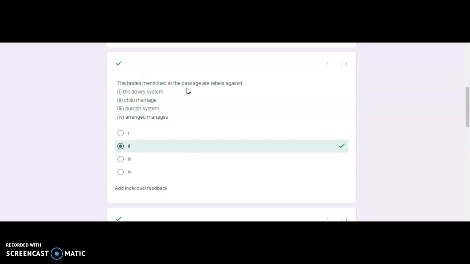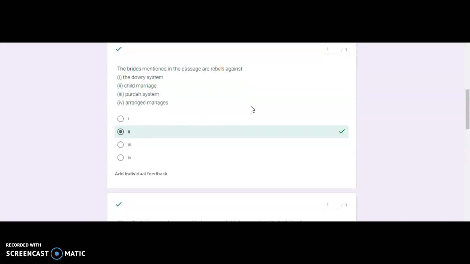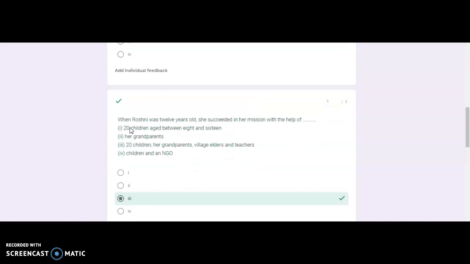The brides mentioned in the passage are rebels against. They are against not the dowry system, not the purdah system, not even arranged marriages. They are against child marriage. Next: when Roshni was 12 years old, she succeeded in her mission with the help of. This is a bit of a tricky question, because many people told me the answer should be children and NGO. But the answer given here is the third. It was a question with a twist.